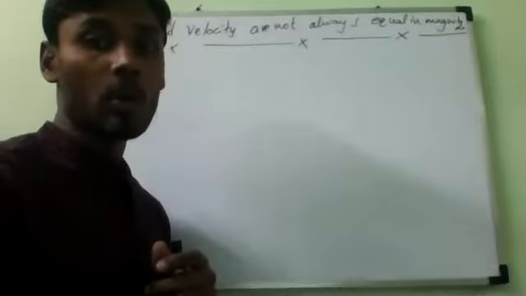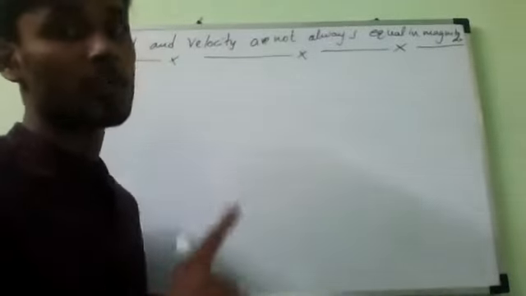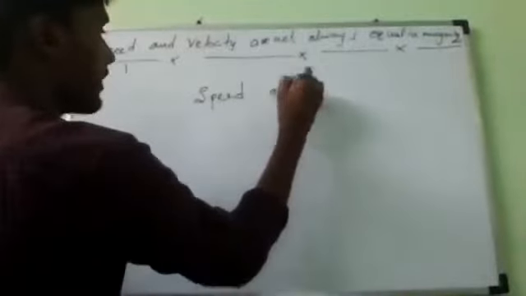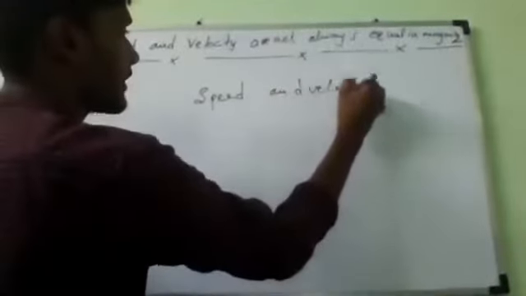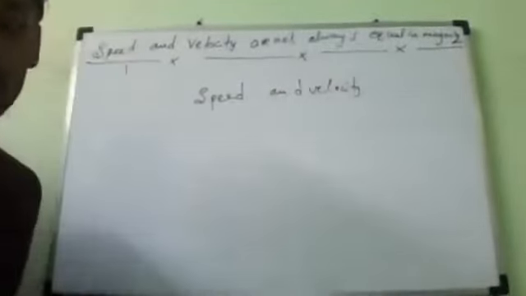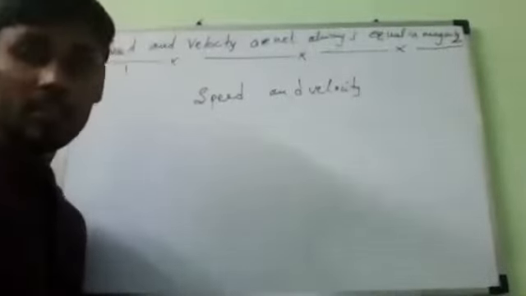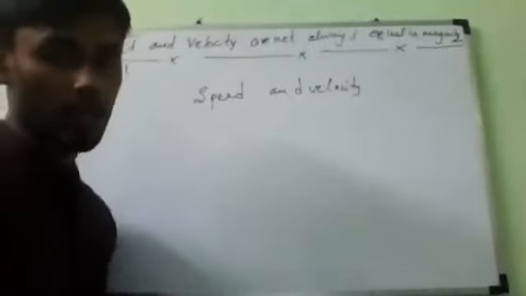If you observe, in most cases the magnitude of speed and velocity of a moving body is equal. So if you have so many cases, always the magnitude of speed as well as velocity is equal. Speed and velocity are always equal for a particular body. But let us start with one example so you can understand.